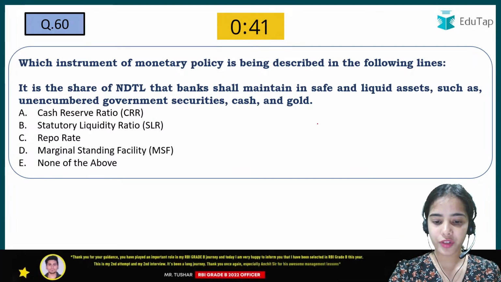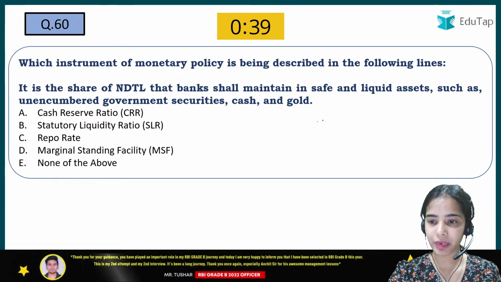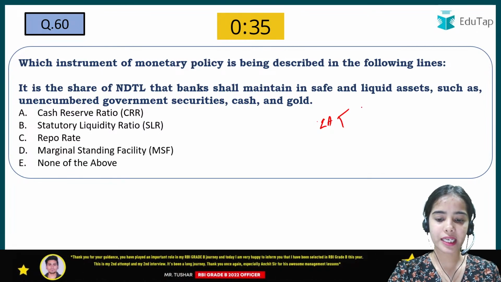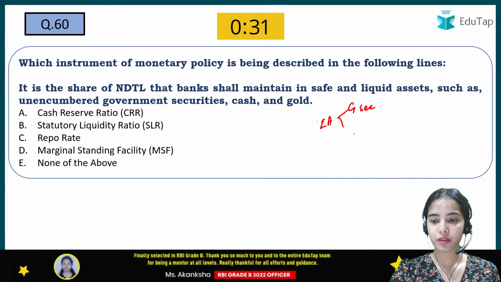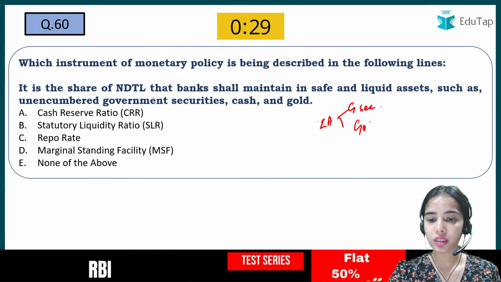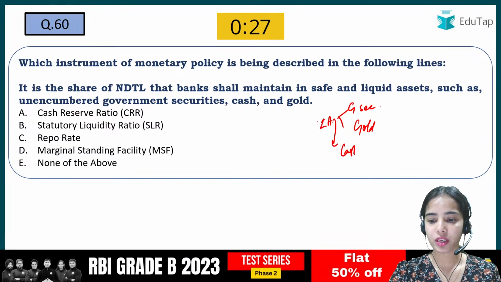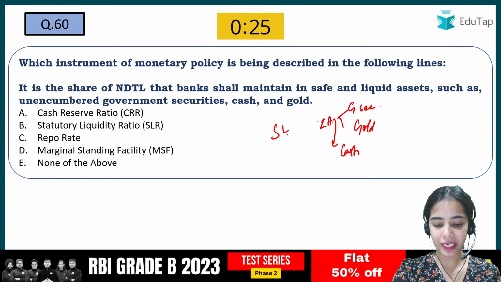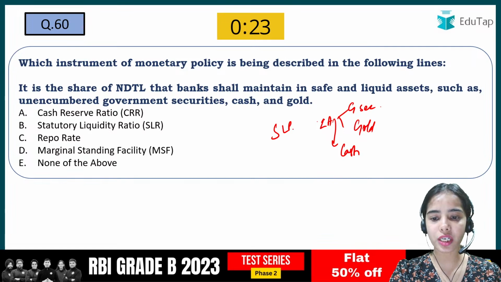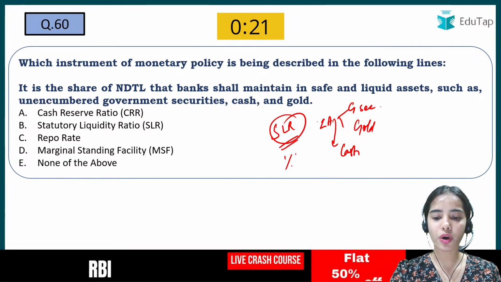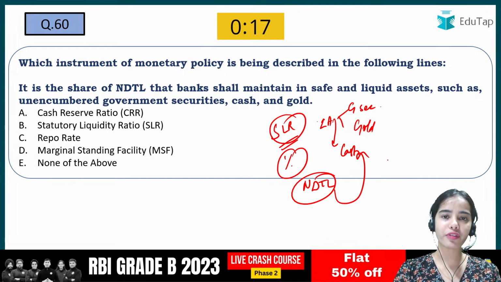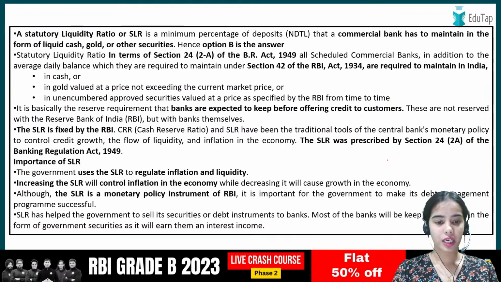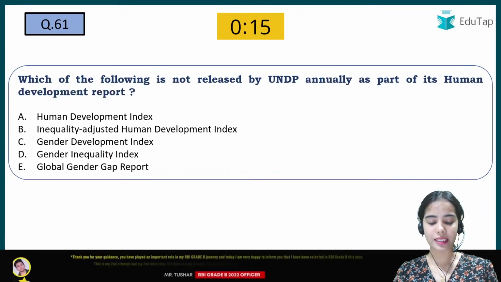So if the bank is maintaining the money in liquid assets, that is the government securities, or the bank is maintaining the money in gold and cash, so that is, yes, I'm getting the right answer, B. That is statutory liquidity ratio, the percent of the deposits that the bank has to keep with itself in liquid assets. Okay, next, so you can read about the SLR.